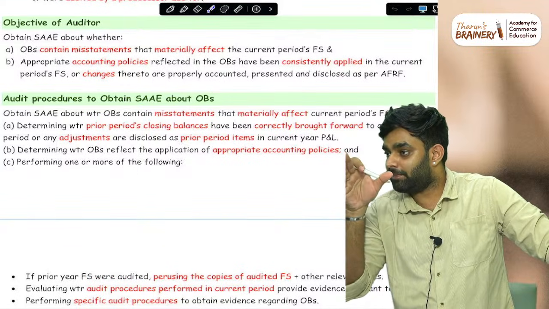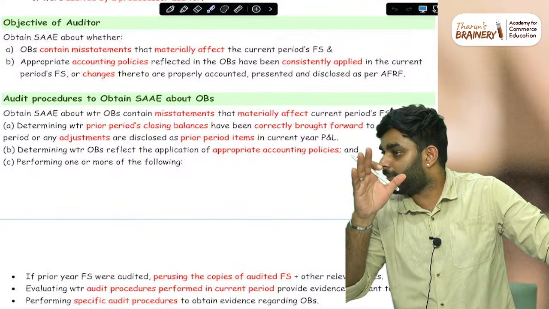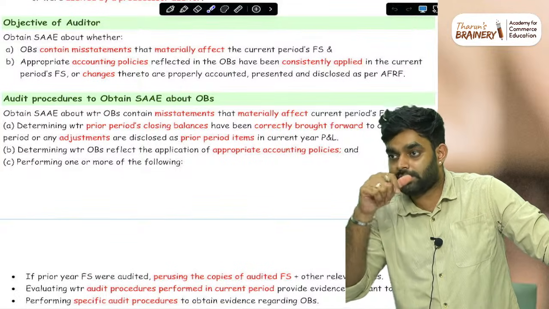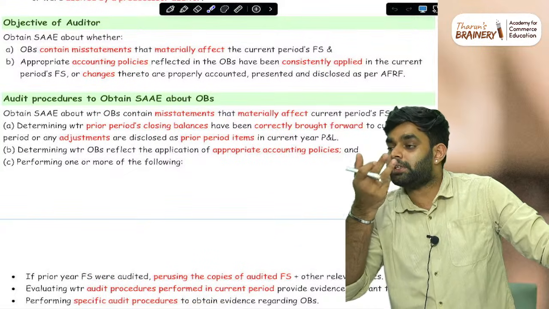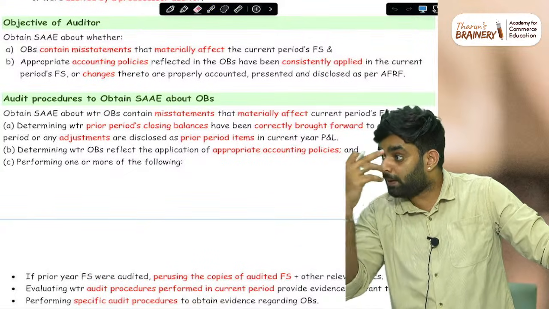Inventory or closing: last year they would have used some LIFO or FIFO, and the closing figure that came is coming in the opening balance. Last year, imagine LIFO was used. Current year, sometimes they would have changed the accounting policy to FIFO. But the opening balance is sitting in LIFO.